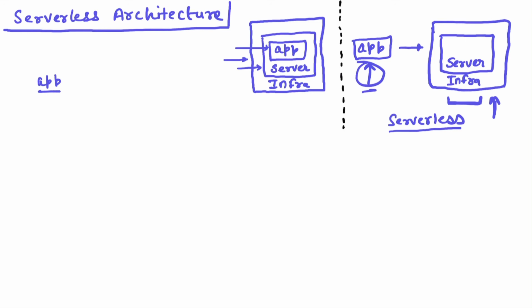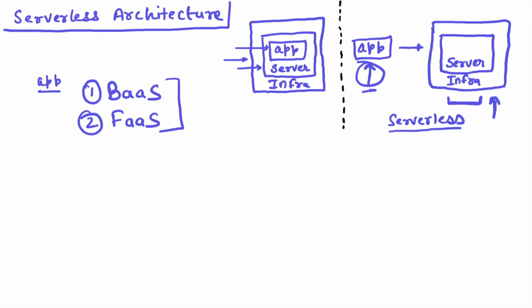In the serverless architecture pattern, there are generally two types of services offered. The first is backend as a service, also known as BaaS, and the second is function as a service. You should be familiar with what these two terminologies are: backend as a service and function as a service.